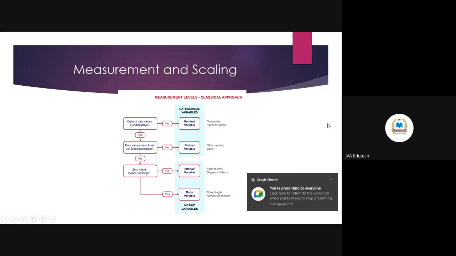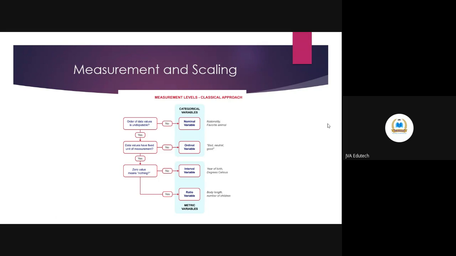So nominal scale is basically used for identification purpose, like gender, male, female, or roll number of the students, or user, non-user, like this. If your intention is just to identify, then for identification purpose we use this nominal variable or nominal measurement.